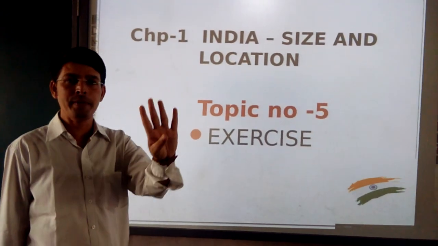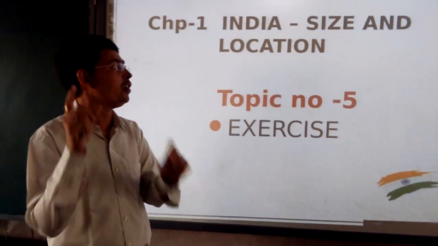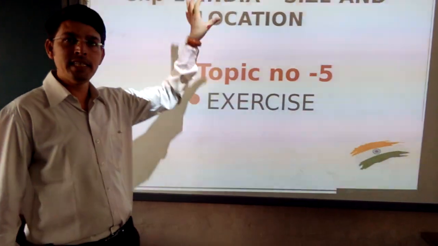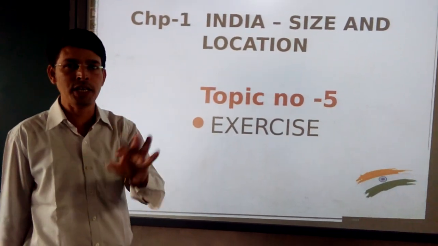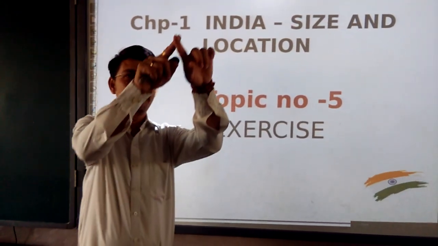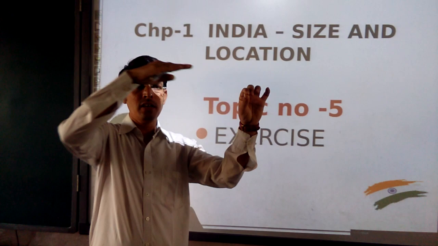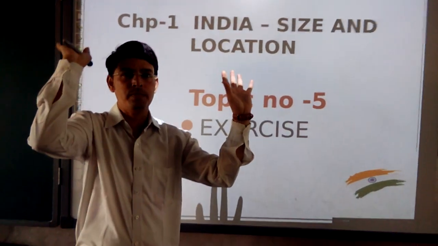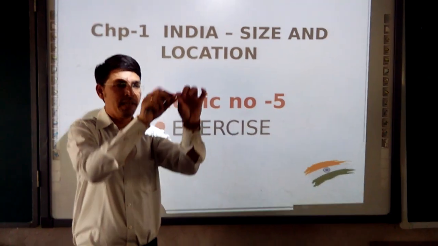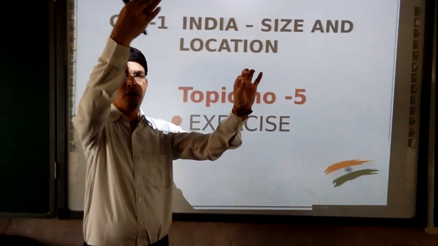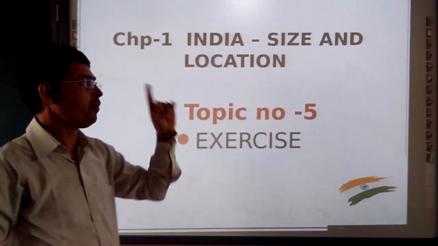In the flashback, 4 presentations were there. The first presentation was talking about India's location. In that we had seen the latitudinal extension of India and the longitudinal extension of India, and that in the whole world India lies entirely in the northern hemisphere. Suppose this is a circle, we are dividing the circle into two: northern hemisphere, southern hemisphere. We had seen that much in the first presentation.